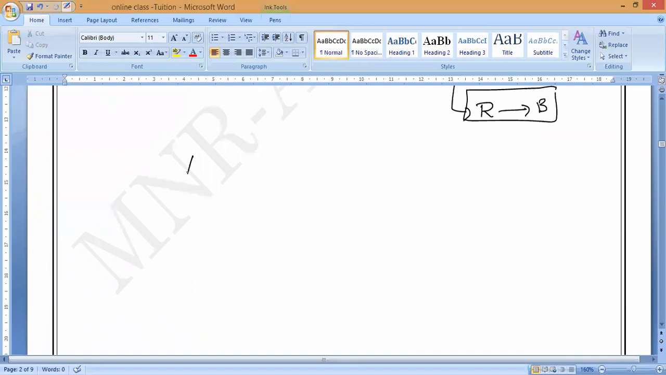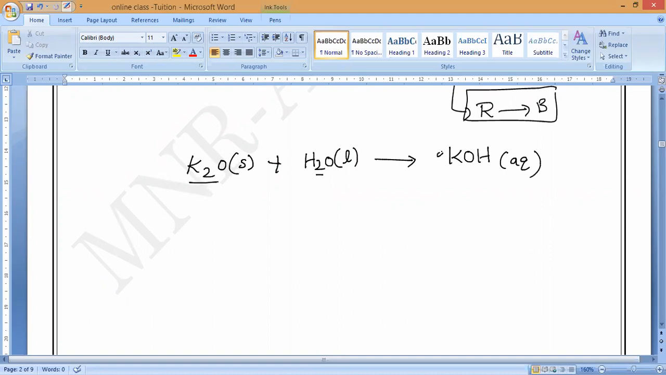Next, in the same way, tell me potassium oxide. What is the state of this one? Solid. Water is in liquid state. So what will form, guys? Potassium hydroxide, KOH, in aqueous state. Also balance: K2, so 2 KOH. Please write it. Very good, everybody join. This will also convert red litmus to blue, so it is also called an alkali.